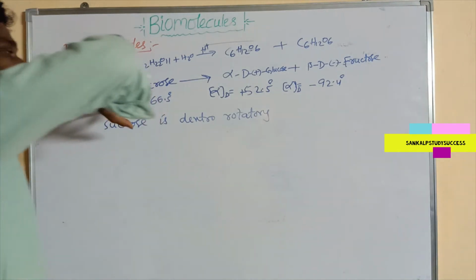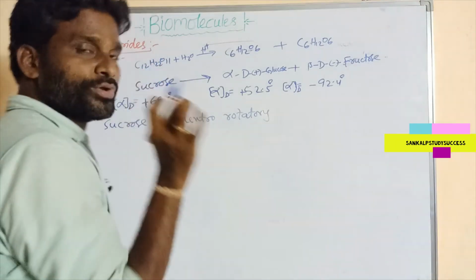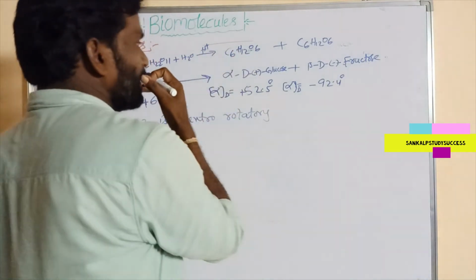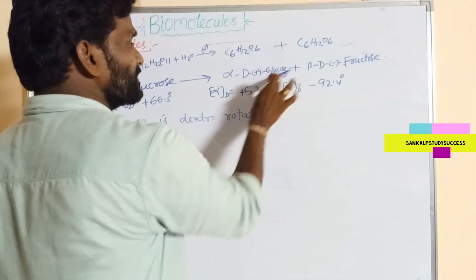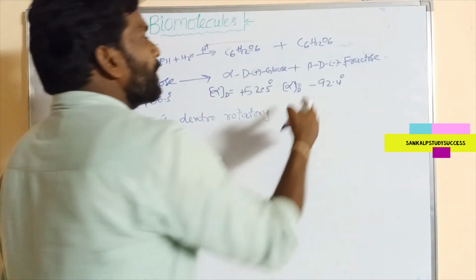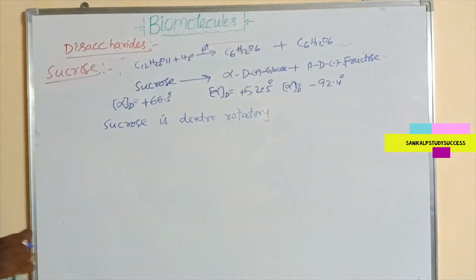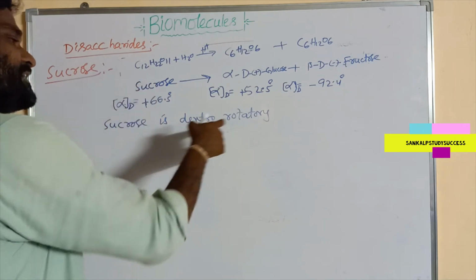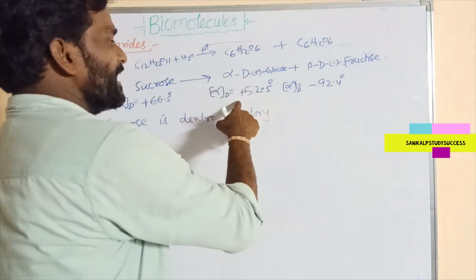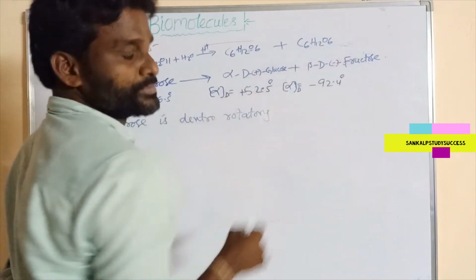That means it rotates plane polarized light to the right by about 66.5 degrees. On hydrolysis it gives dextrorotatory alpha-D-glucose, whose value is plus 52.5 degrees, and levorotatory beta-D-fructose, whose value is minus 92.4 degrees.